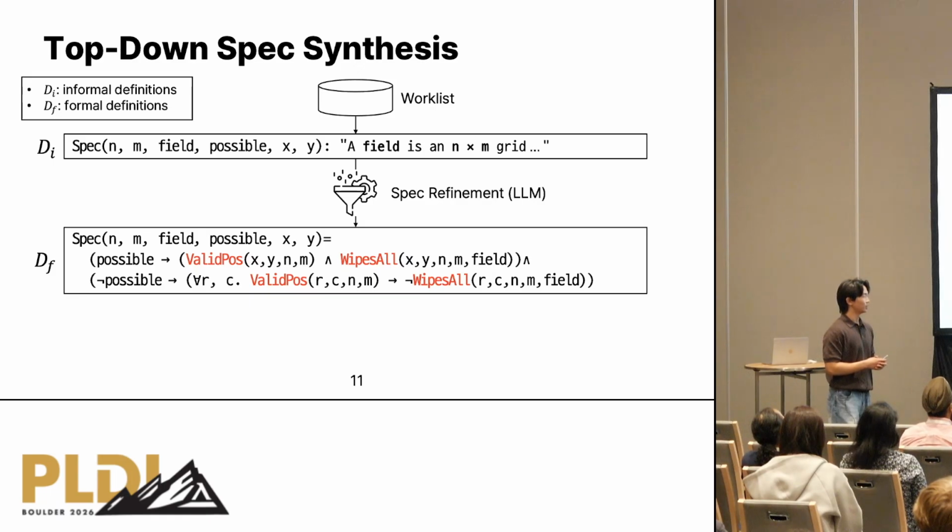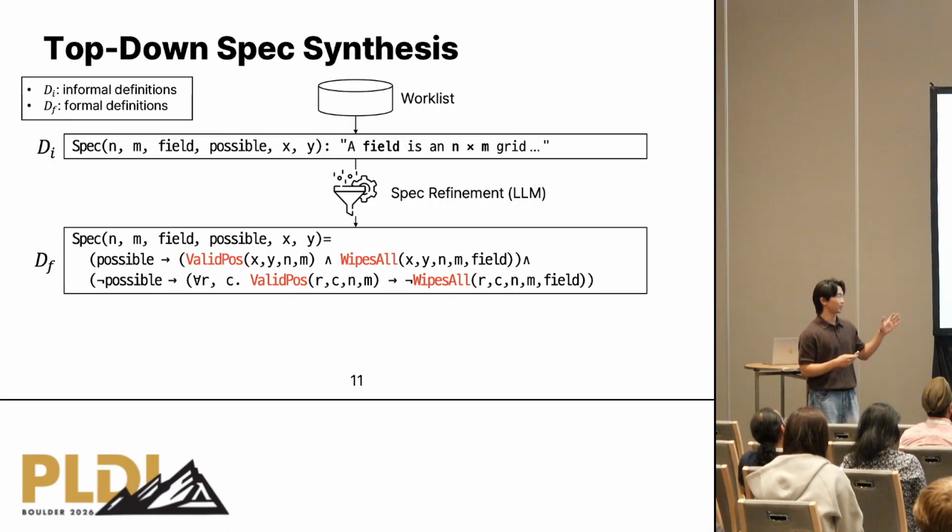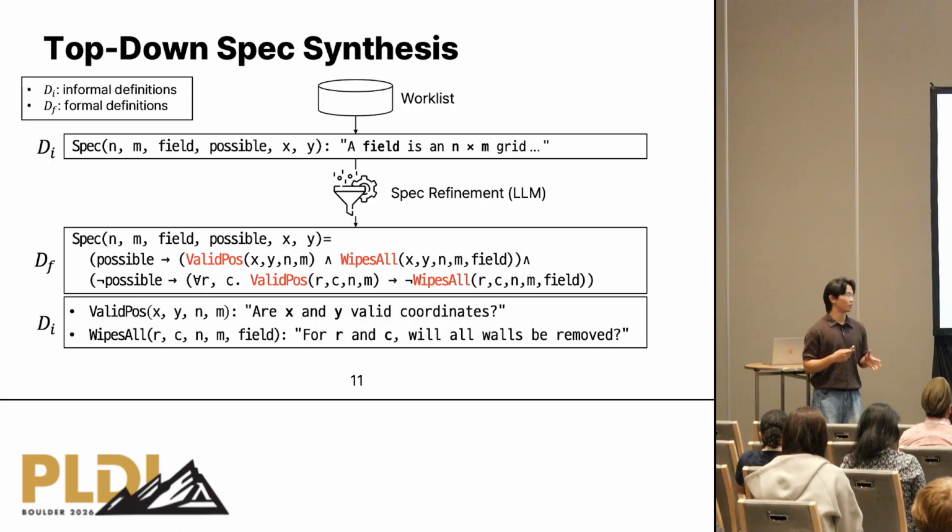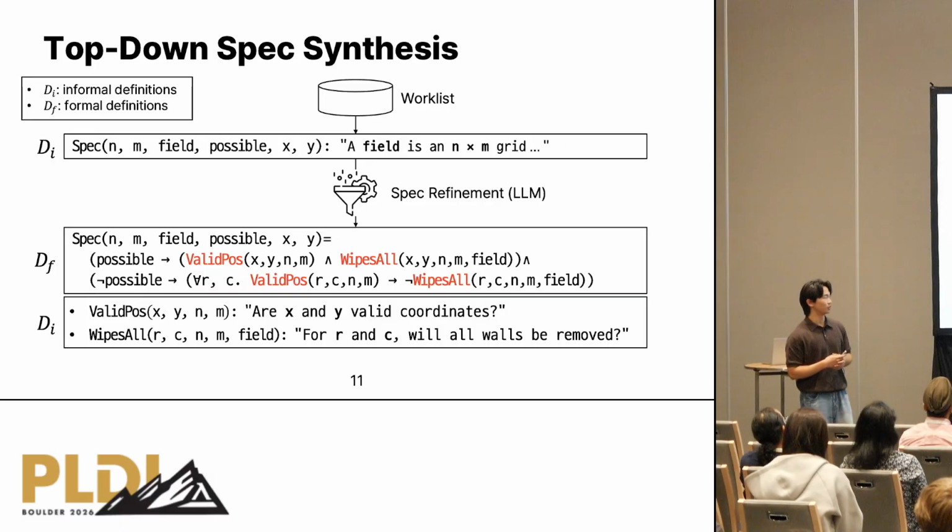But here, undefined functions like valid pos and wipes all are used. Instead of defining them formally at once, we define them informally. It means we describe the functionality of these functions in natural language, not a formal language. By using this idea, we can reduce the cognitive burden on the large language model.